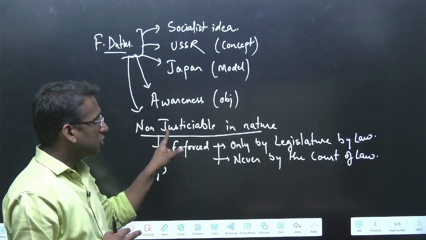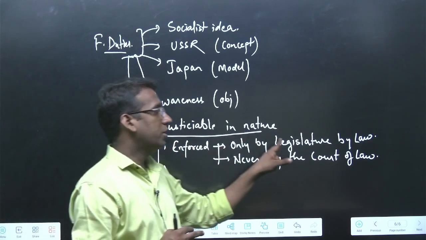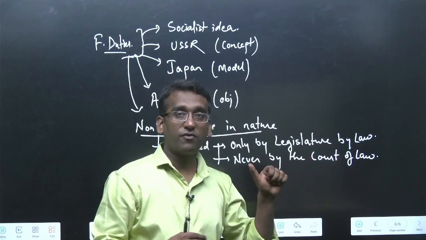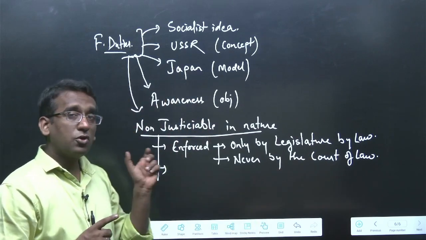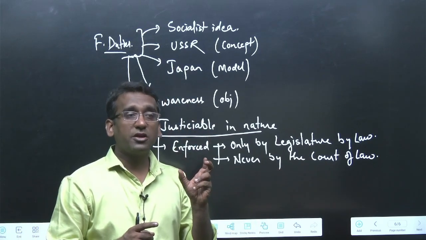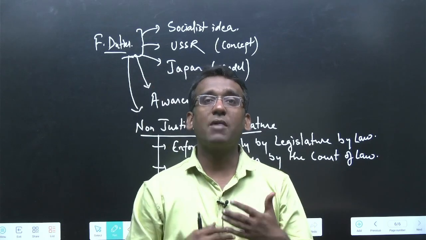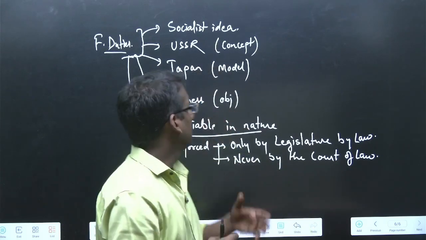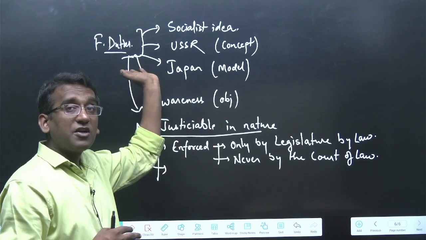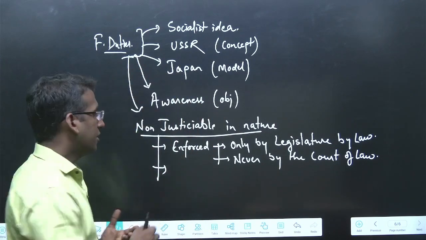And because fundamental duty is non-justiciable, it can be enforced only by the legislature and not by the court of law. First thing. Second thing, because it is non-justiciable, we cannot challenge any matter in the court of law by keeping fundamental duty as a base, right?